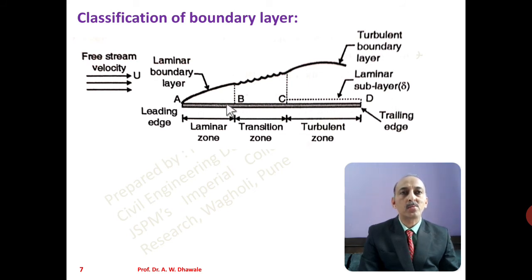There are 4 points. We will classify the boundary layer as a laminar boundary layer from A to B. From B to C it is a transition zone and from C to D it is a turbulent zone. Leading edge, trailing edge, laminar zone, transition zone and turbulent zone. And in the turbulent zone again we will see there is a thin layer that is called a laminar sublayer, which is in between the turbulent boundary layer.